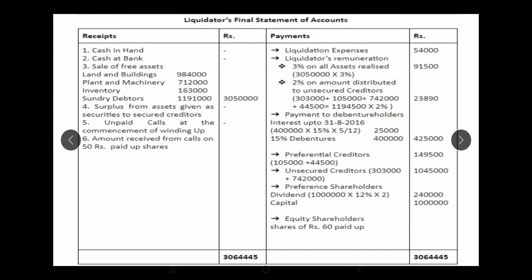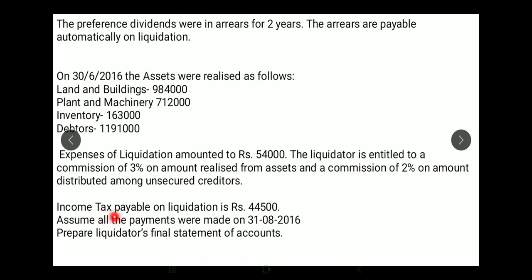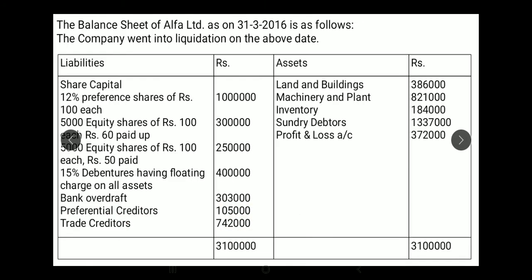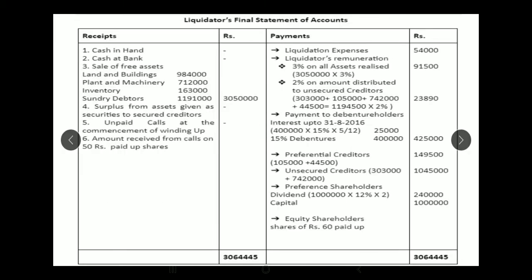Payment to debenture holders, interest up to 31st August 2016. So as the payments are made on 31st August 2016, you have to pay interest for 5 months. So that is 31st March 2016 is the balance sheet date. So April, May, June, July and August, 5 months interest on 4 lakhs at 15%. Okay, so debenture holders are entitled to get an interest of 15% on 4 lakhs for 5 months. 5 divided by 12, 25,000 is your interest. 15% debentures is 4 lakhs, so 4,25,000 is the payment made to the debenture holders.